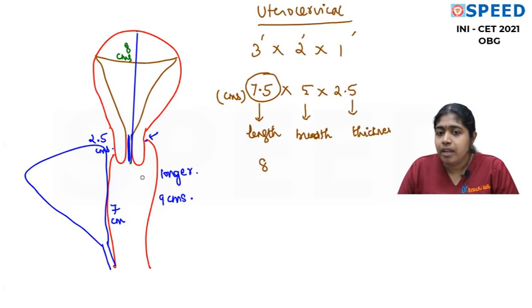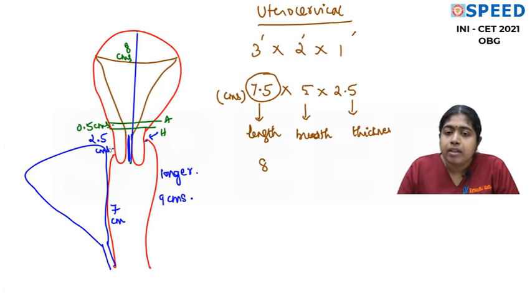Now here we also have this isthmus, which is 0.5 centimeters. Isthmus is a region between the anatomical internal os and histological internal os. Okay, we are not going into detail. This isthmus becomes the lower uterine segment in pregnancy, and we make our cesarean incision on the lower uterine segment. I hope all of you understand this.